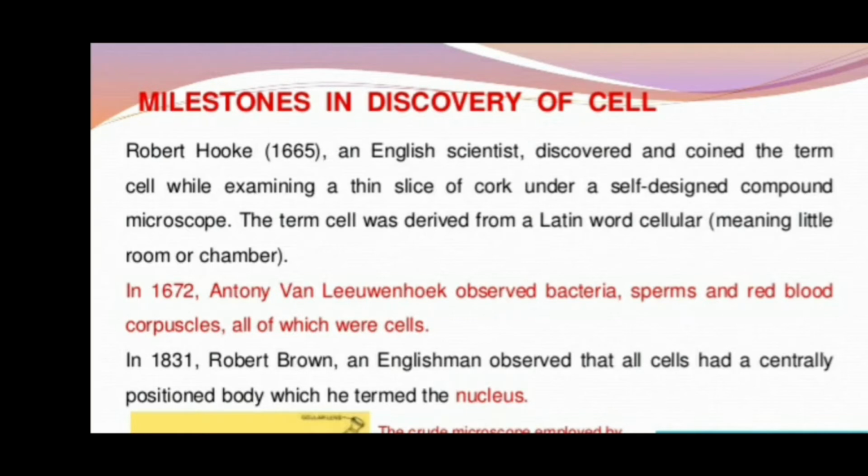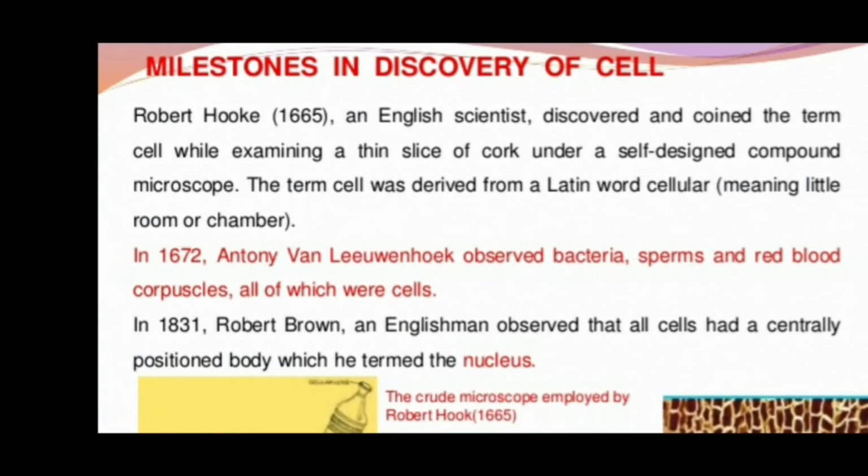although it was a dead cell. After that, in 1672, Antony van Leeuwenhoek observed the bacterial cell for the first time. He again used a self-prepared microscope. He also observed the sperm cell, the red blood corpuscles, and many other types of cell. These are some milestones in the discovery of the cell. Apart from that, there are certain other scientists who observed different components of the cell.